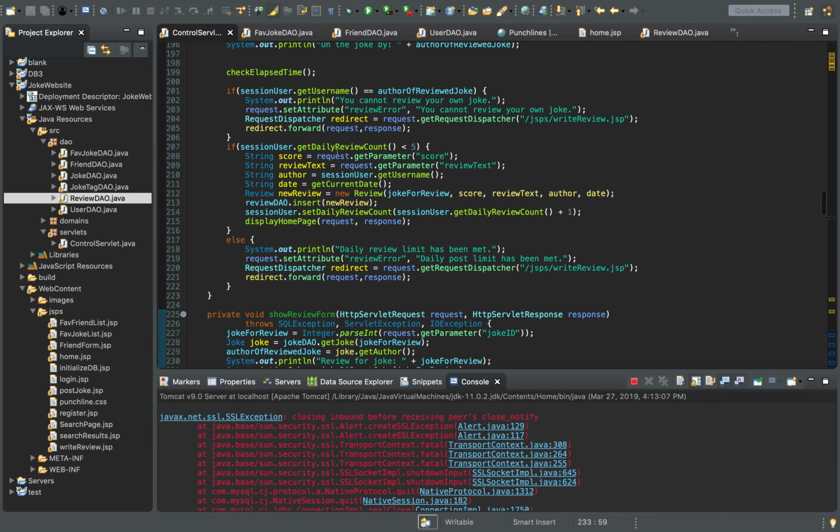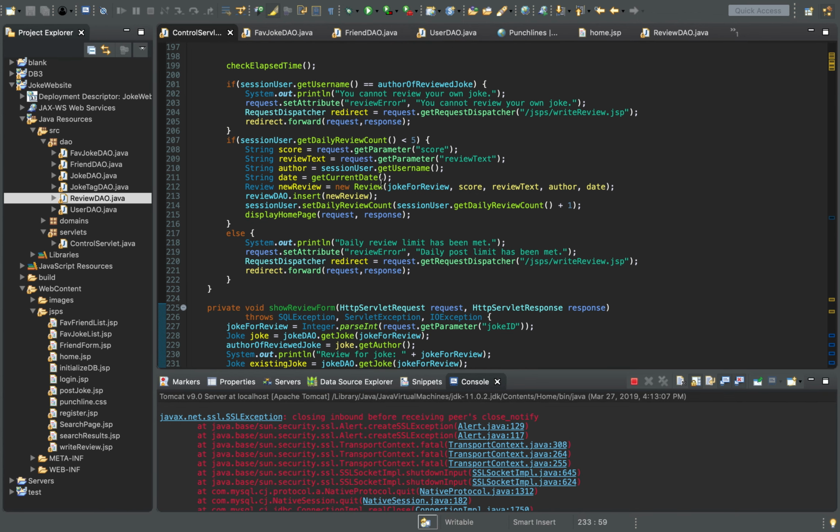And then again we check if the user that's logged in has posted 5 reviews. If they have posted more than 5, or if they posted 5 and they try to post a 6th, then it won't let them. Otherwise, it creates the new review and inserts it, and then increments the daily review count and takes us back to the home page.